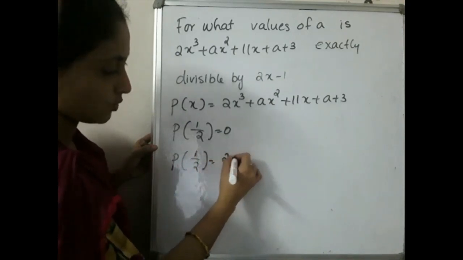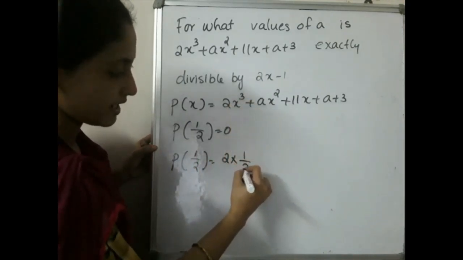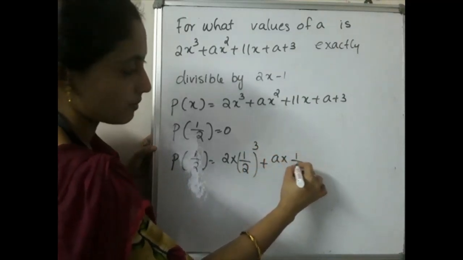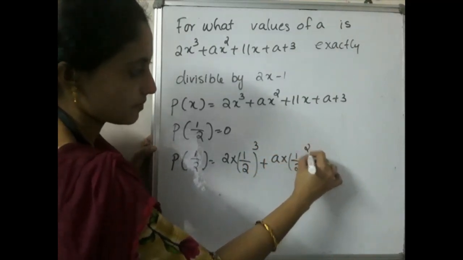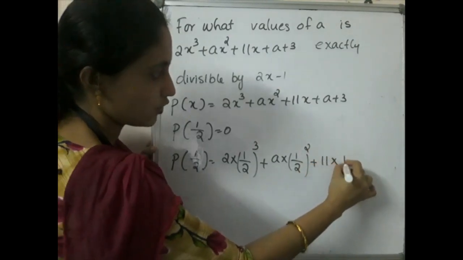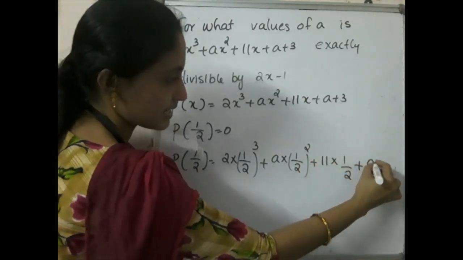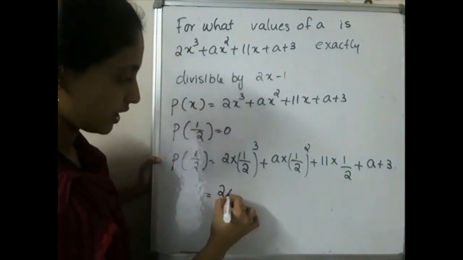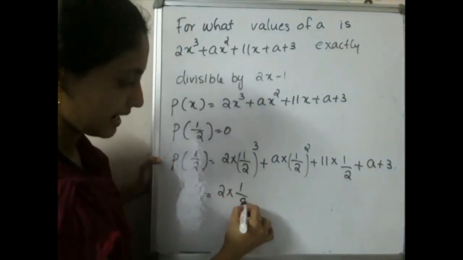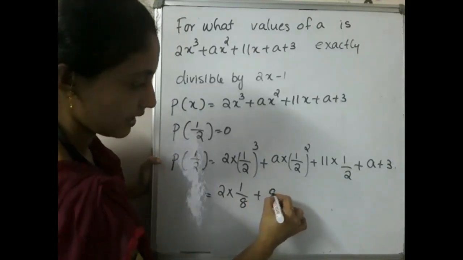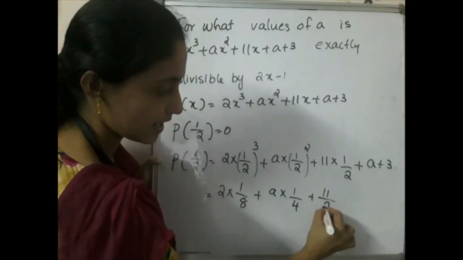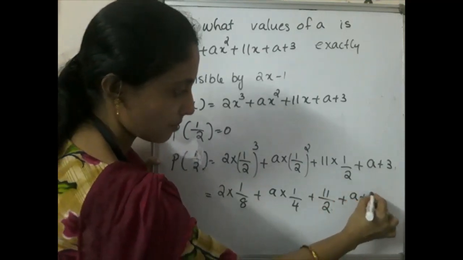That is 2 into 1 by 2 the whole cube plus a into 1 by 2 the whole square plus 11 into 1 by 2 plus a plus 3. So that is equal to 2 into 1 by 8 plus a into 1 by 4 plus 11 by 2 plus a plus 3.